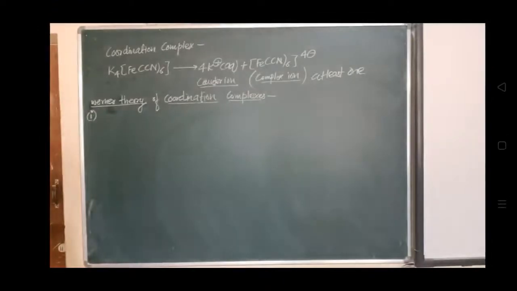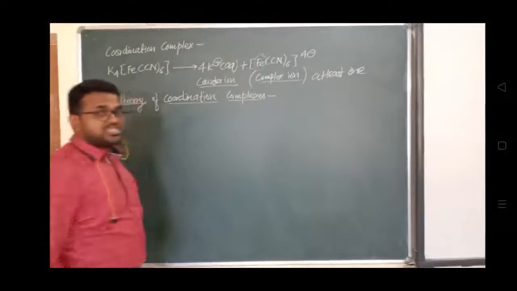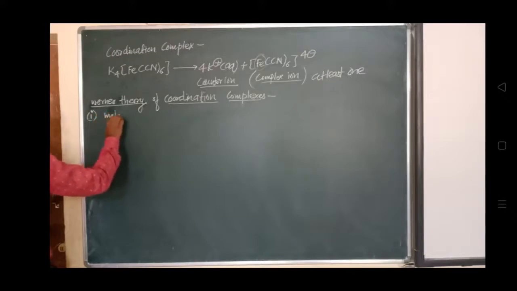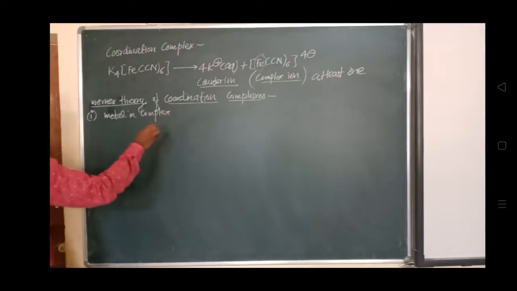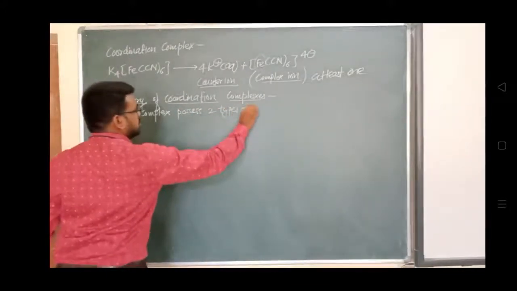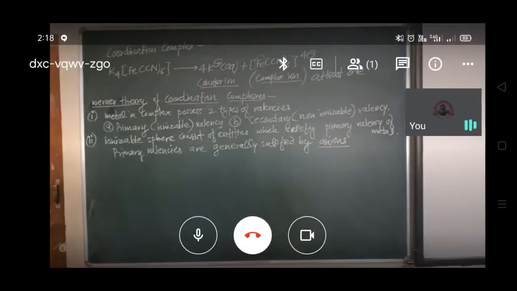Unlike metal salts, the metal in a complex possesses two types of valencies. You can see here the Fe, this is the central metal ion in this complex. This central metal ion possesses two types of valencies. So now we'll write it: unlike the metal salt, the metal in a complex possesses two types of valency. These are Werner's theory.